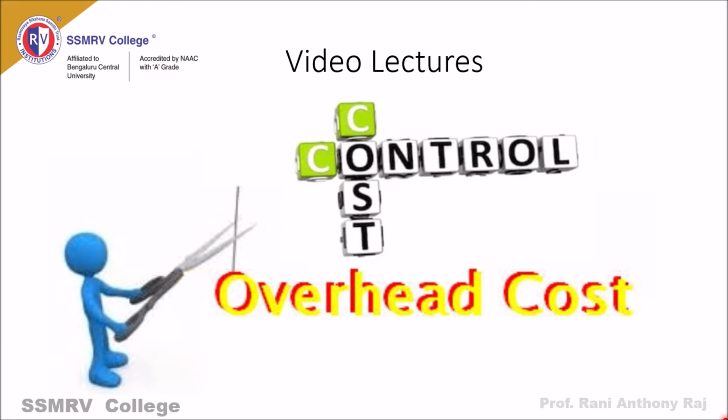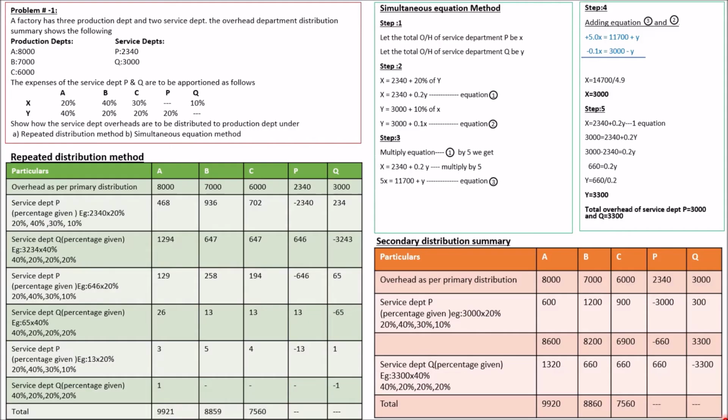Redistribution of overheads has been classified into three types: direct distribution method, step ladder method and reciprocal method. Reciprocal method has been further classified into two steps, the repeated distribution method and simultaneous equation method. In this video, I'll be explaining how to solve the problem under repeated distribution method and simultaneous equation method. It's very important from your examination point of view.